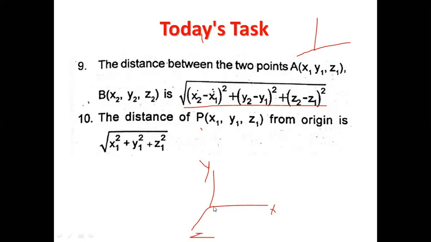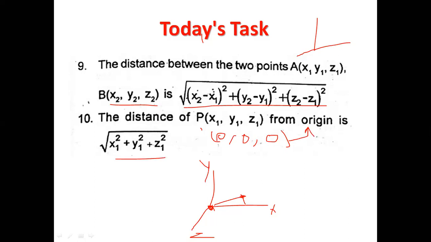But if a point is there on the origin, this is your origin, what will be the distance from the origin to this point? The other point is 0, 0, 0, because 0, 0, 0 is the origin.